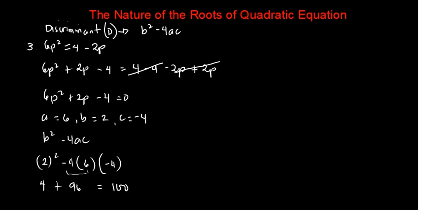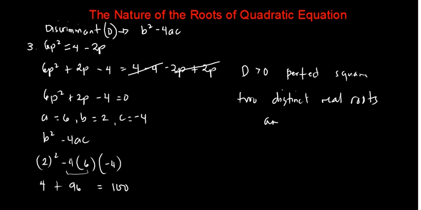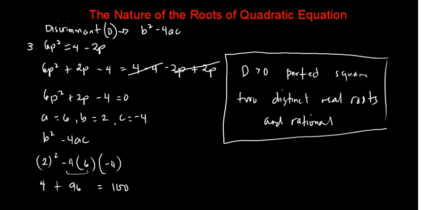So, our discriminant is greater than 0 and also a perfect square. Now, if our discriminant is greater than 0 and a perfect square, our nature of roots will be two distinct real roots, and these two real roots are both rational. Okay, so this will be the nature of the roots of this quadratic equation.